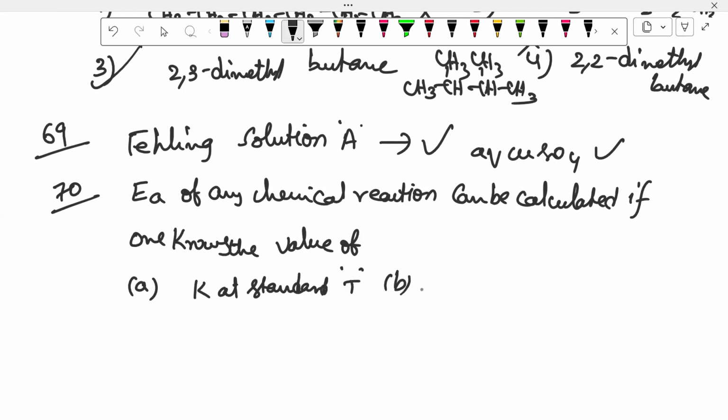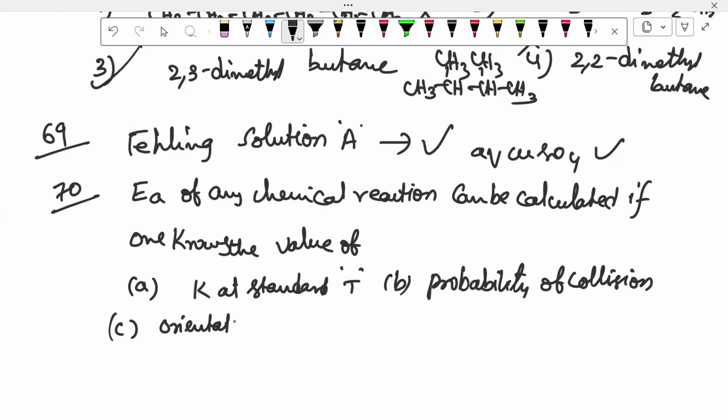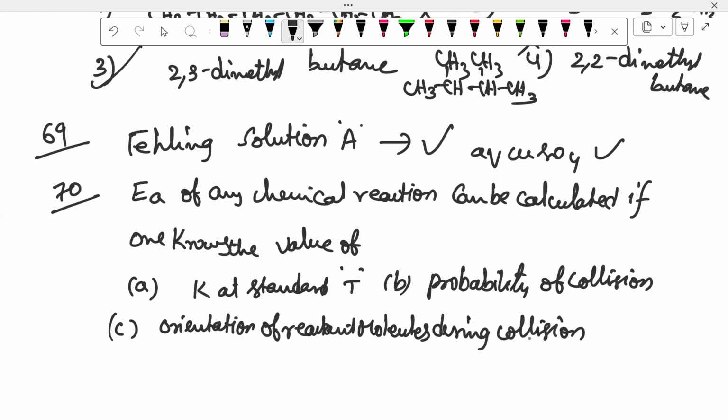Next, B, probability of collision, and C is orientation of reactant molecules during collision.